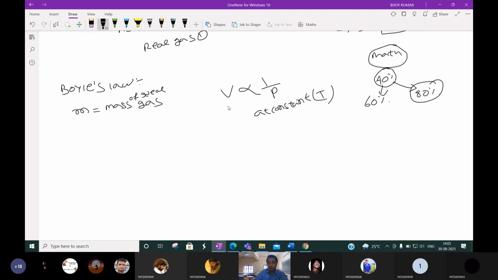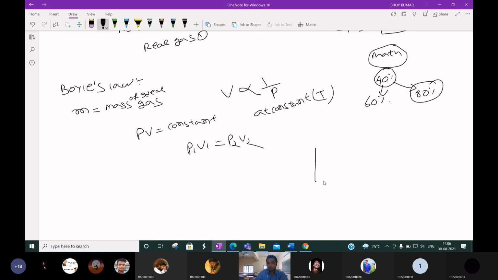Or we can say P into V is equal to constant at a constant mass and at a constant temperature. Or we can say P1V1 is equal to P2V2.